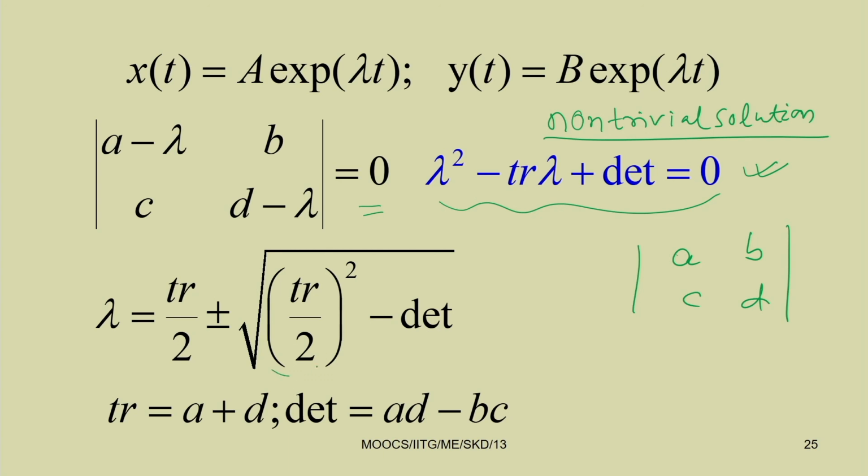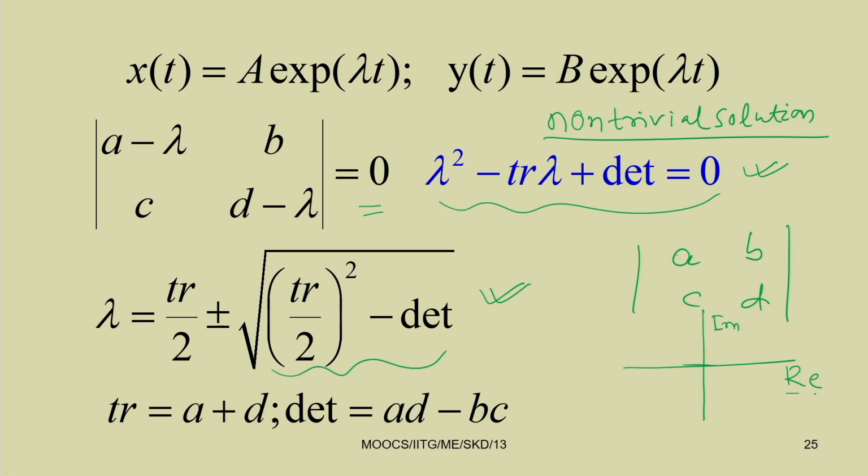Actually, depending on the term inside the root, if it is real, the nature of the response will differ, so you can have different types of lambda. Lambda may be real, it may be complex. In the case of real, the real part may be positive or negative. We know this from the S plane, where this is the real part and this is the imaginary part.